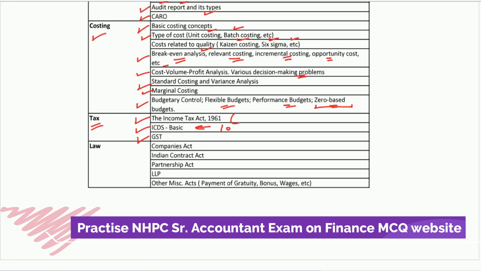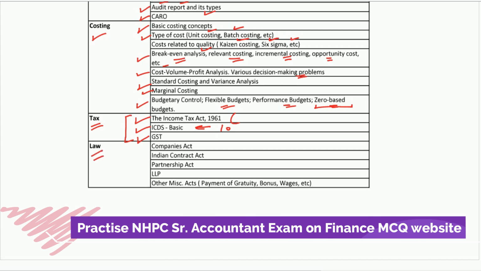And then your Goods and Services Tax. They can ask you basic applicability of GST, then various rates of GST, or its filing procedures, which form is relevant for filing, like that. So they can ask all these questions from your taxation topic.